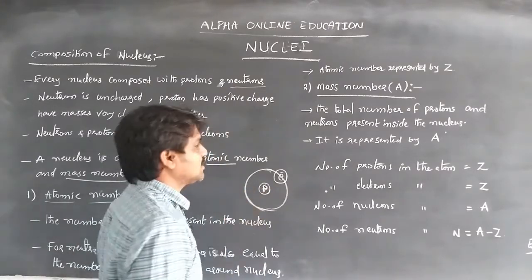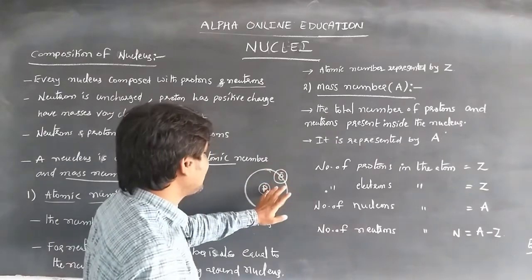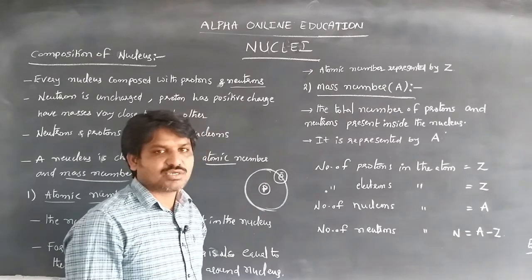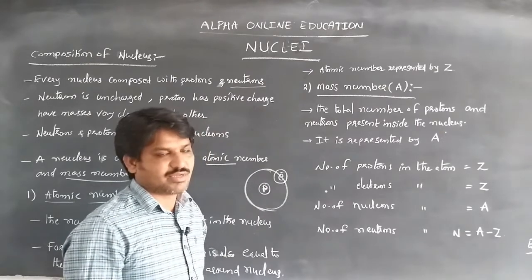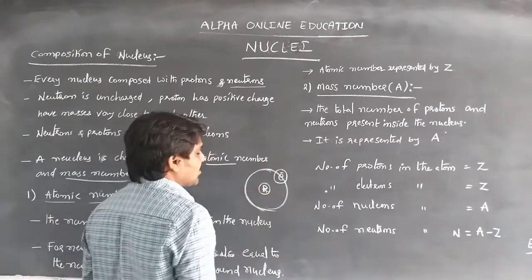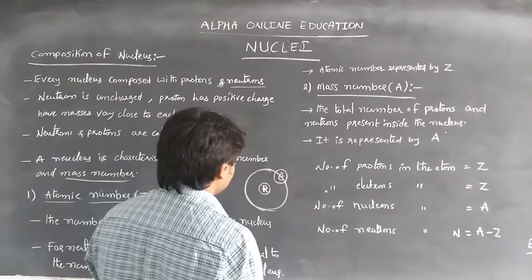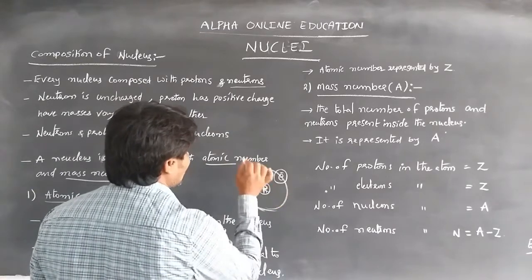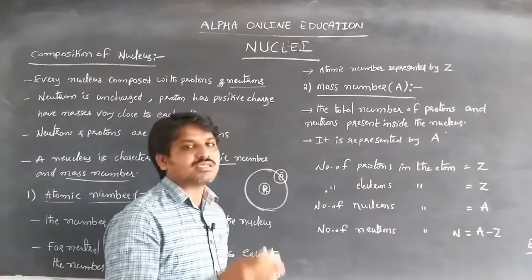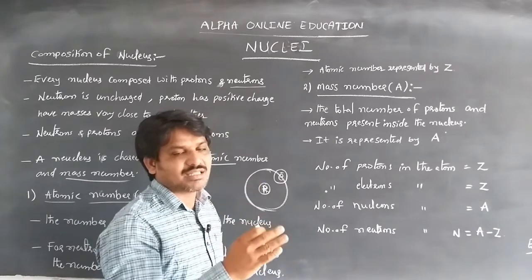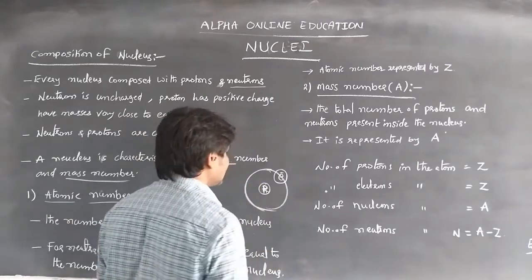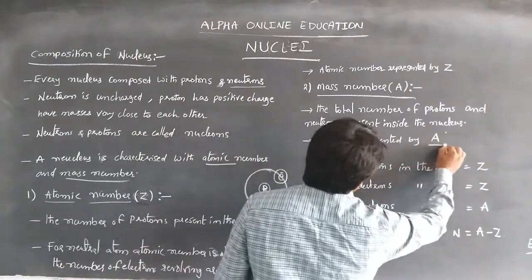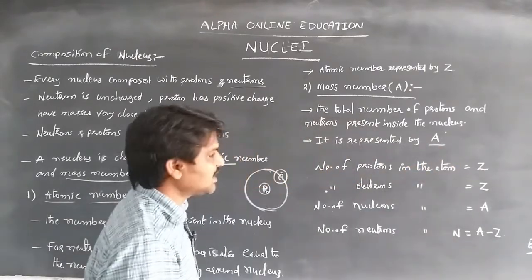The total number of protons and neutrons present inside the nucleus is called the mass number. It is represented by the letter A.